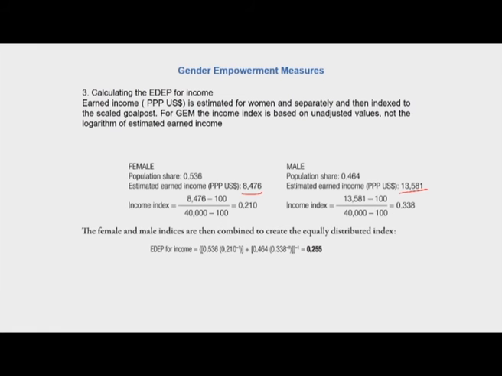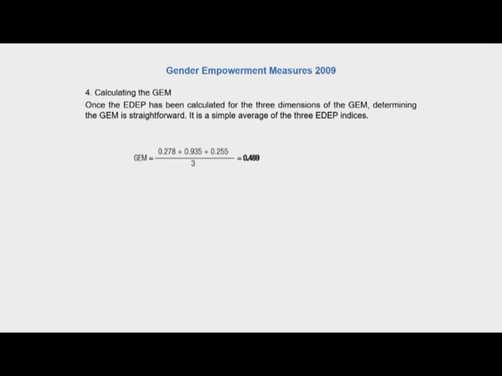This data is taken from pre-2016, which is why you see the difference in maximum income, which was 40,000 for a large part of the 2000s. So the income index for females is 0.210, for males 0.338, and then the EDEP is calculated as 0.255, and then we calculate the GEM as a simple average of all the three EDEP indices, which comes out to 0.489.